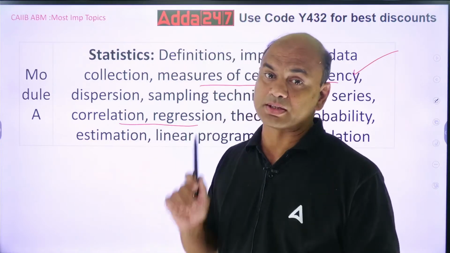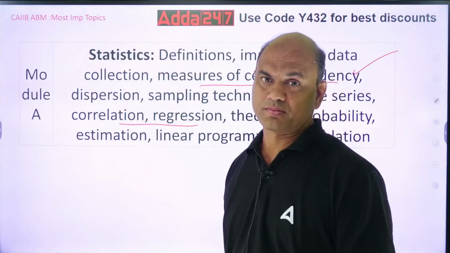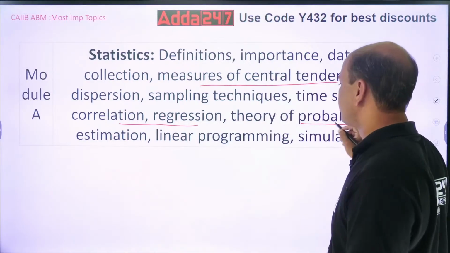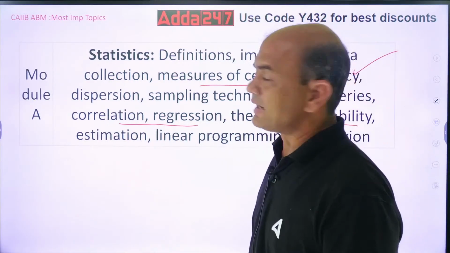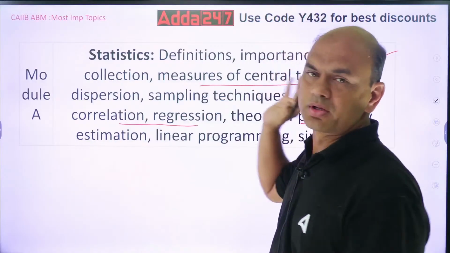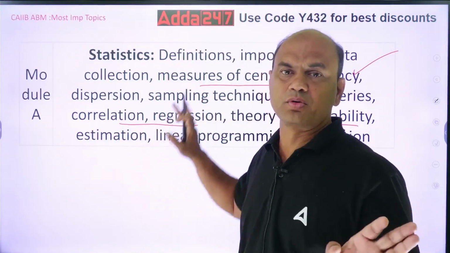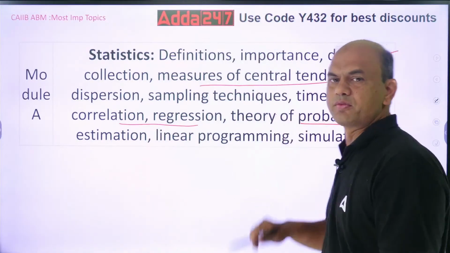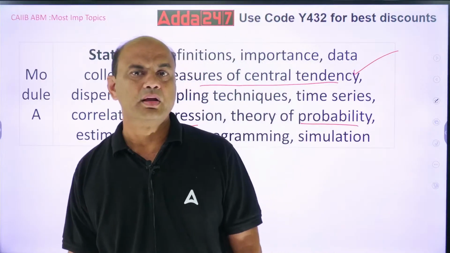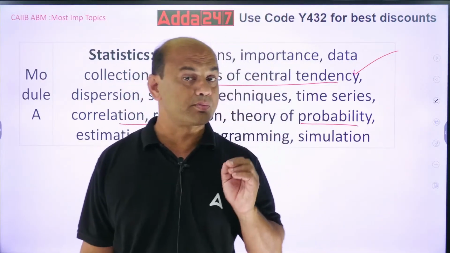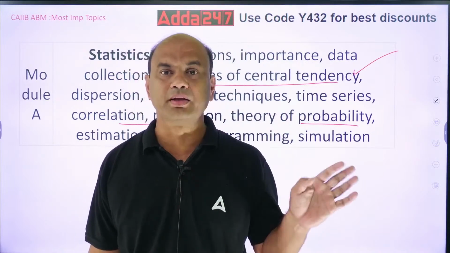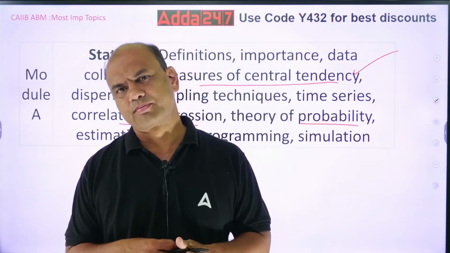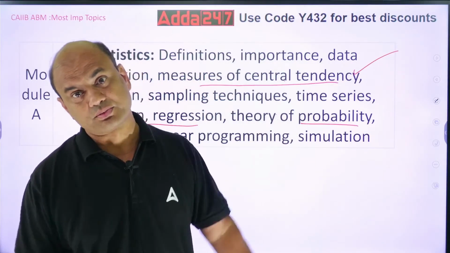Now the third chapter, which is very tough, is probability. Very tough. It is the same as central tendency. If you ask me the toughest chapters in module A, there are 2: central tendency and probability. If you understand these topics, they carry a lot of marks also. Marks are too many for these because, being tough, they are very lengthy. So focus on these 2.